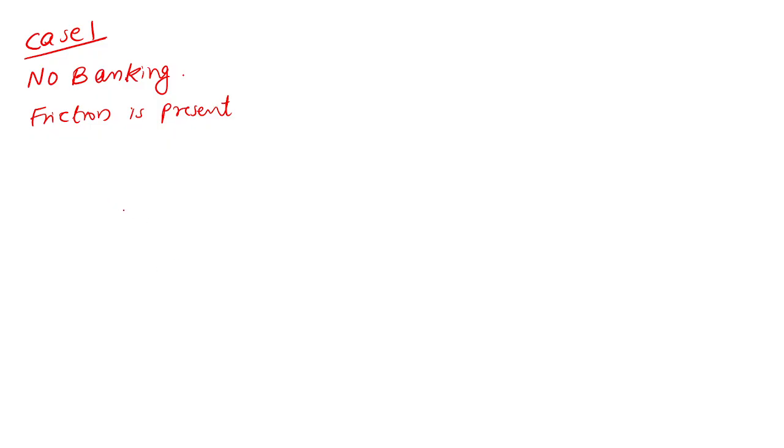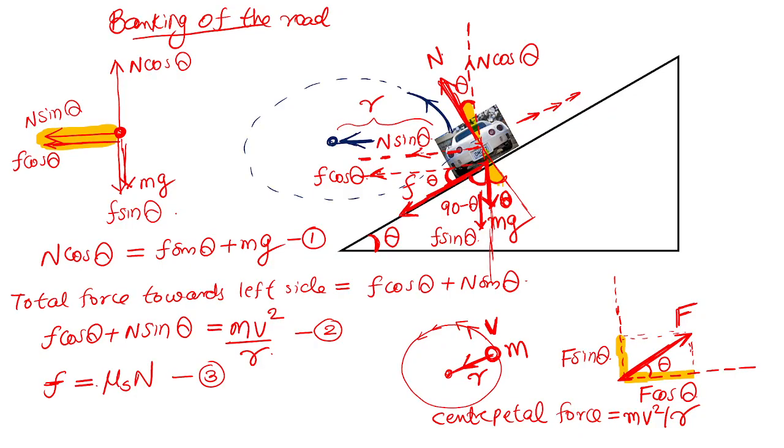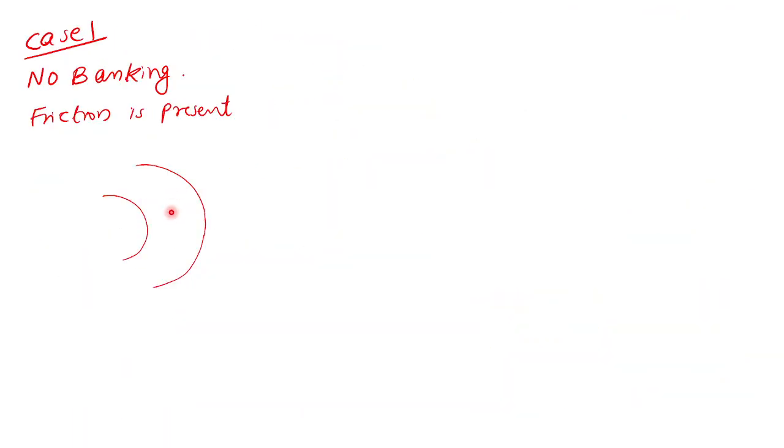If the road is horizontal, but the car is taking a turn, understood. The road is horizontal. There is no angle here. The road is horizontal road. Understood. The road is horizontal and the car is taking a turn. There is a sufficient friction. The car is taking a turn like this, so that the car will not skid away from the track.